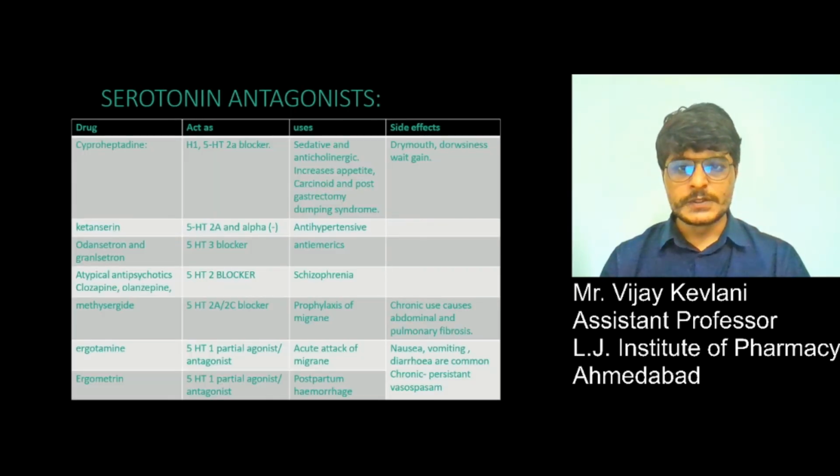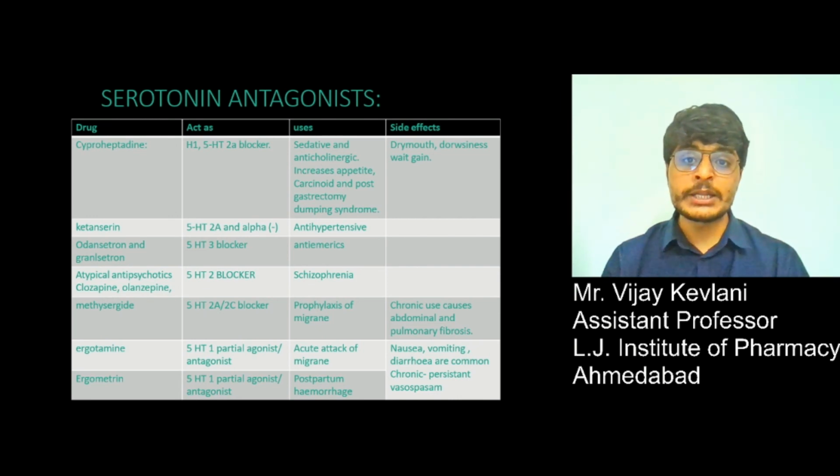Serotonin antagonists: drugs which antagonize serotonin receptors. Very first is cyproheptadine, a 5-HT2A blocker, used as a sedative and anticholinergic. It increases appetite and is used in carcinoid and post-gastrectomy dumping syndromes. Next is ketanserin, a 5-HT2A and alpha blocker, used as an antihypertensive. Then ondansetron and granisetron, which are 5-HT3 blockers and act as anti-emetic drugs.